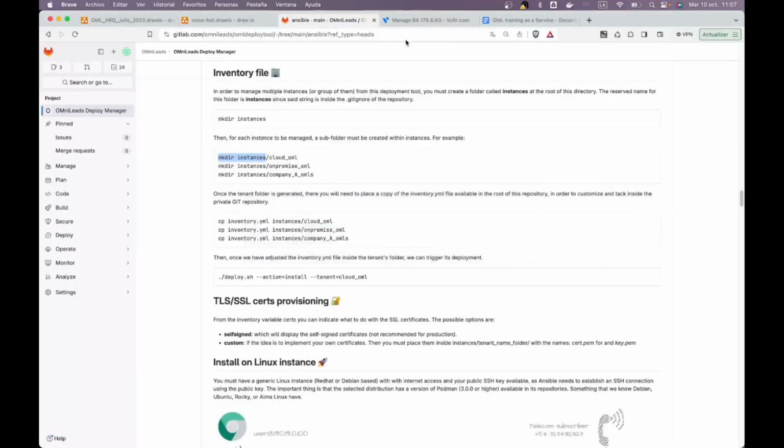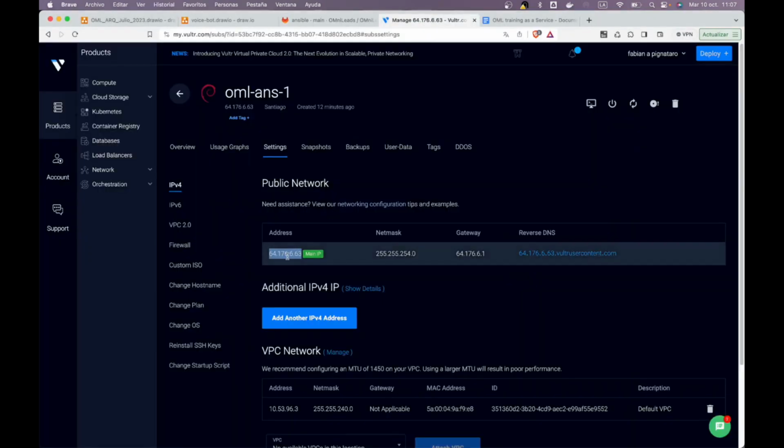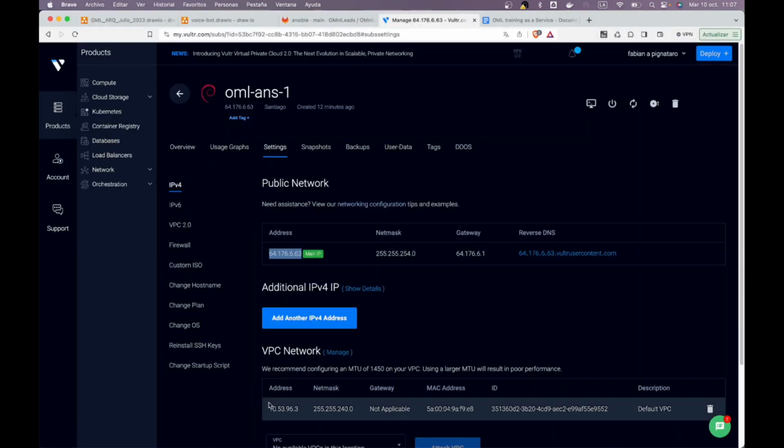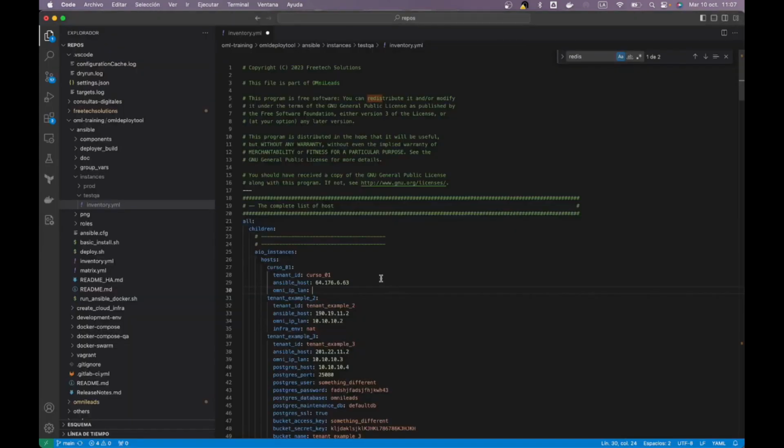So I turn now to my host here in the cloud to get this information, the public IP and the private IP. This is a cloud server.